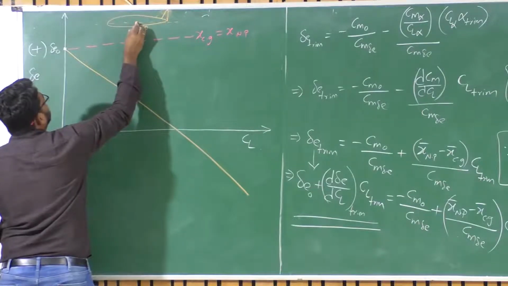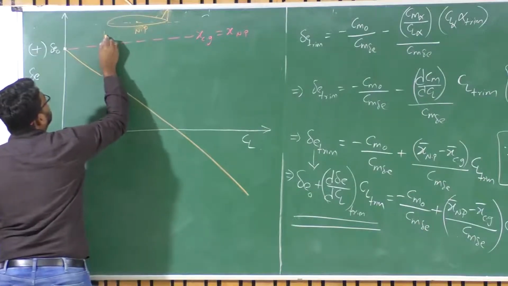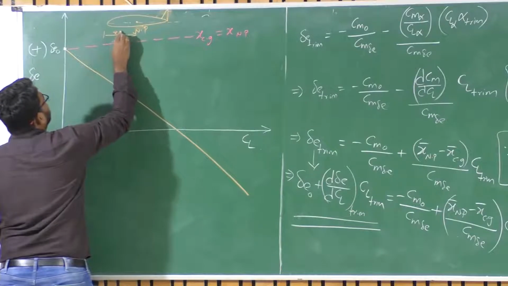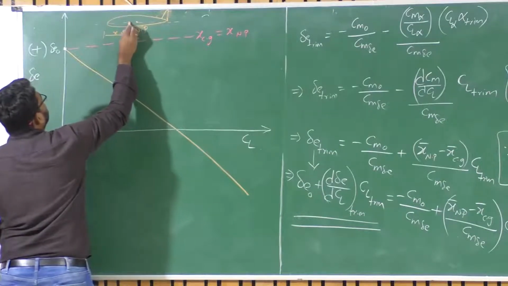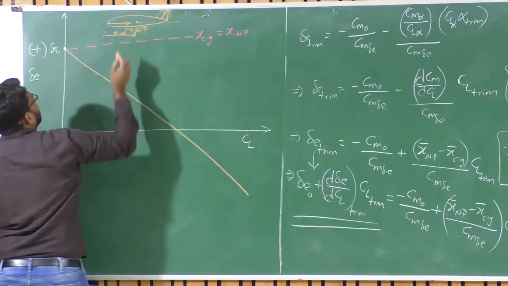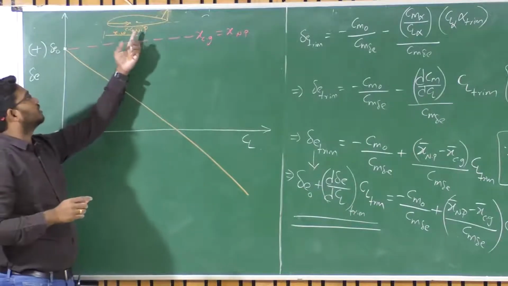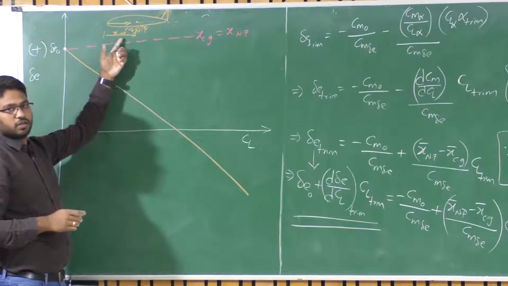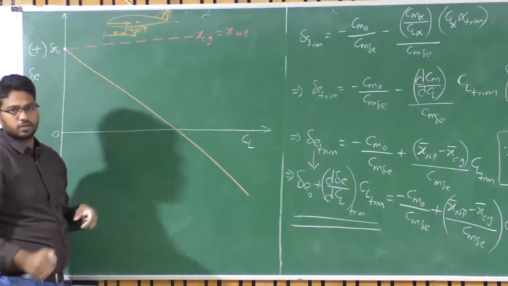Now for it to be positive, this distance XNP should be greater than this CG distance. Say this is my CG distance. Otherwise, the CG should lie ahead of the XNP, close to the leading edge here, let us say.